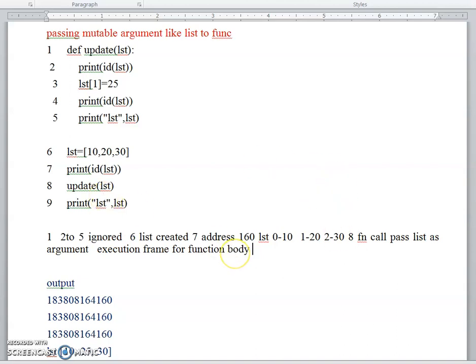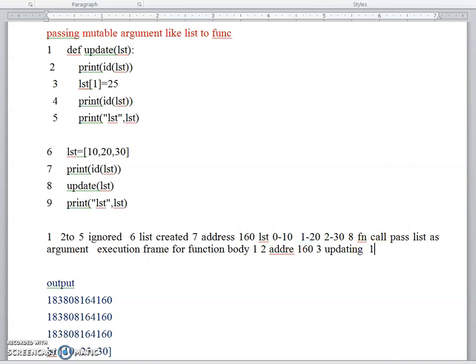So the control moves to line number 1. The list parameter will receive the value of the list argument. Then it will execute line number 2, where we are printing the address of the list once again. It is still pointing to the same location. Then we execute the third line, where we are updating the list with a new value, which is 25. We are updating the first element, which is already pointing to the value 20.